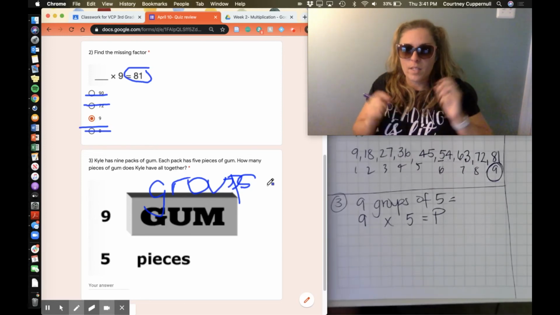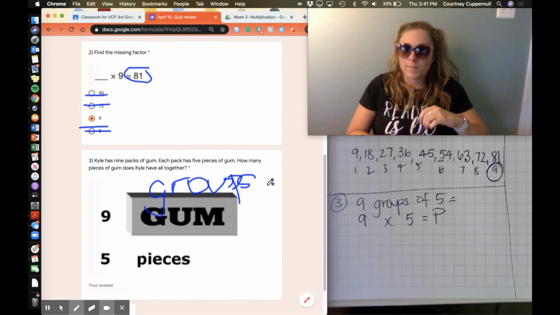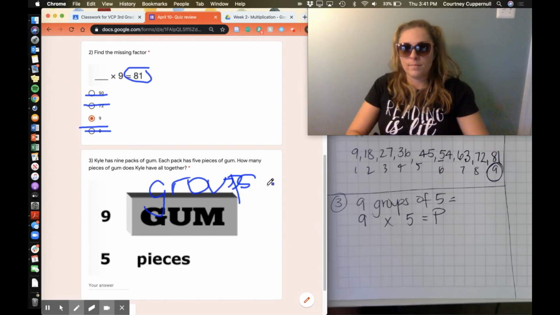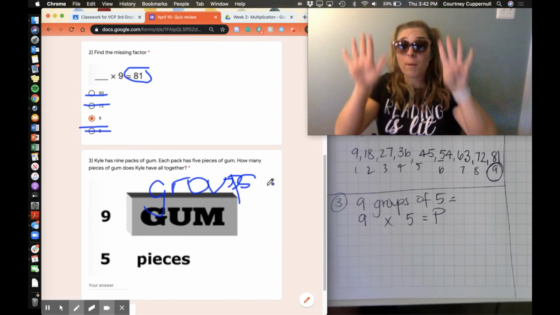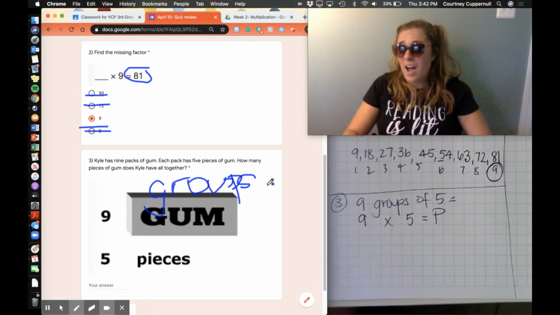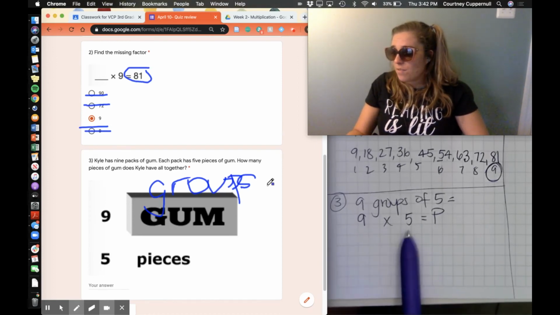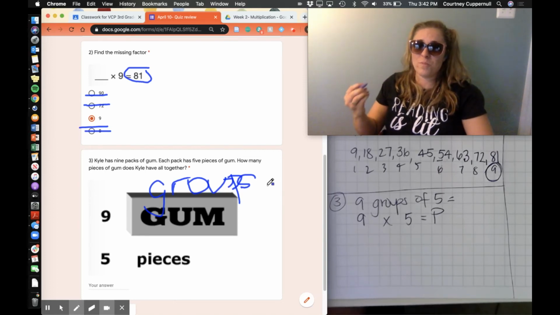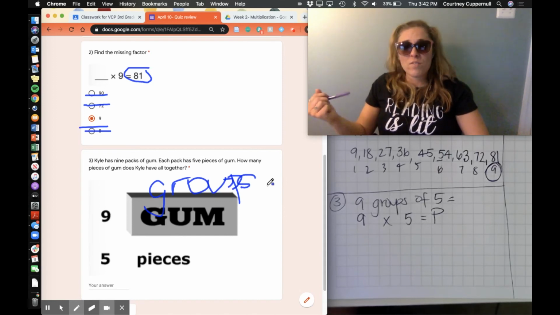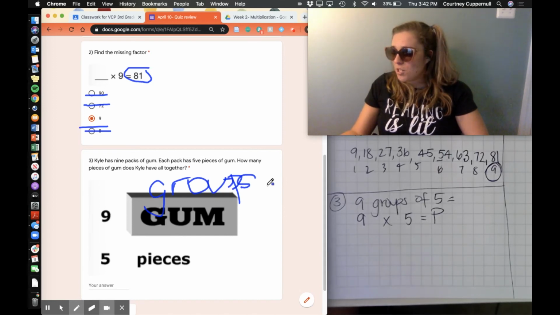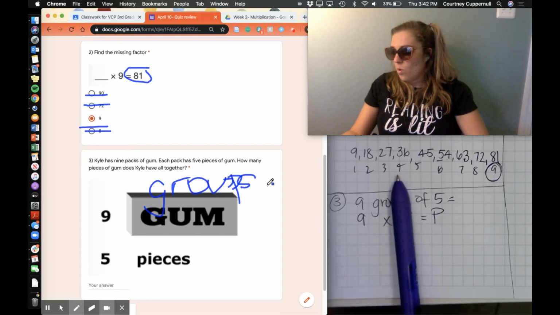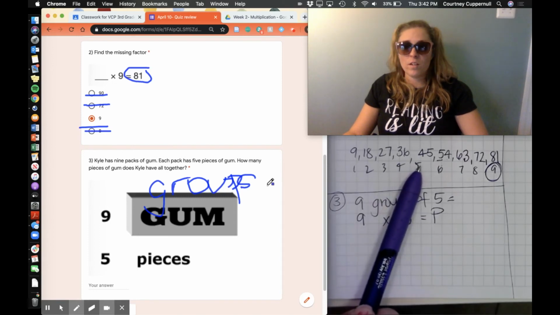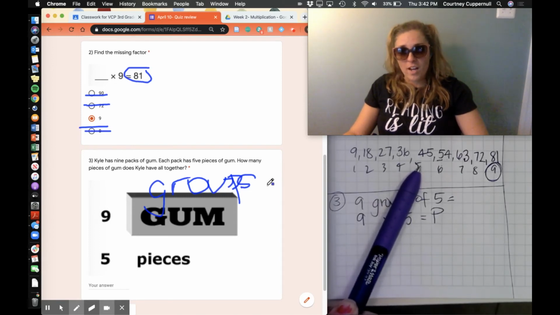Now, here's what's super cool about showing your work. What did we skip count by in the other problem? Show me on your hands. Yeah, we skip counted by 9s. I know 9 groups of 5 is the same thing as, equivalent to, 5 groups of 9. What's 5 groups of 9? Go up to your skip counting. 1 group of 9, 2, 3, 4, 5. Apparently, 5 groups of 9 is 45.